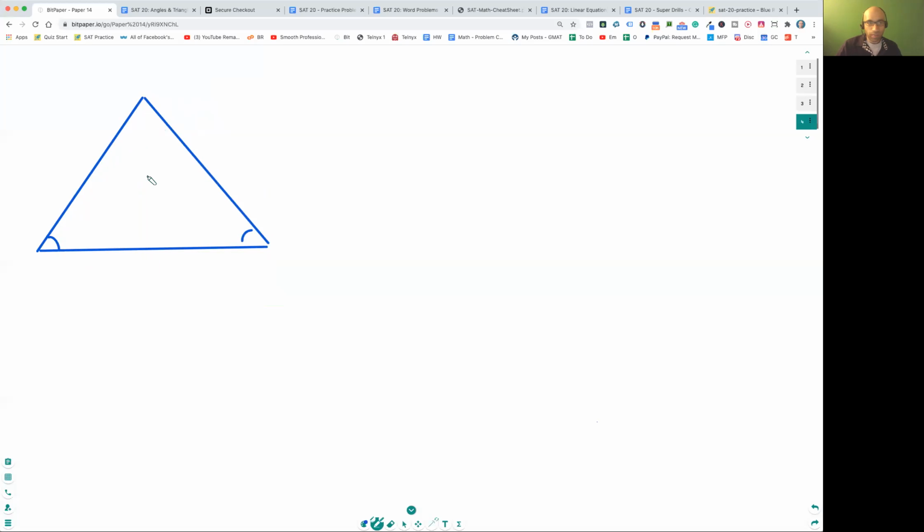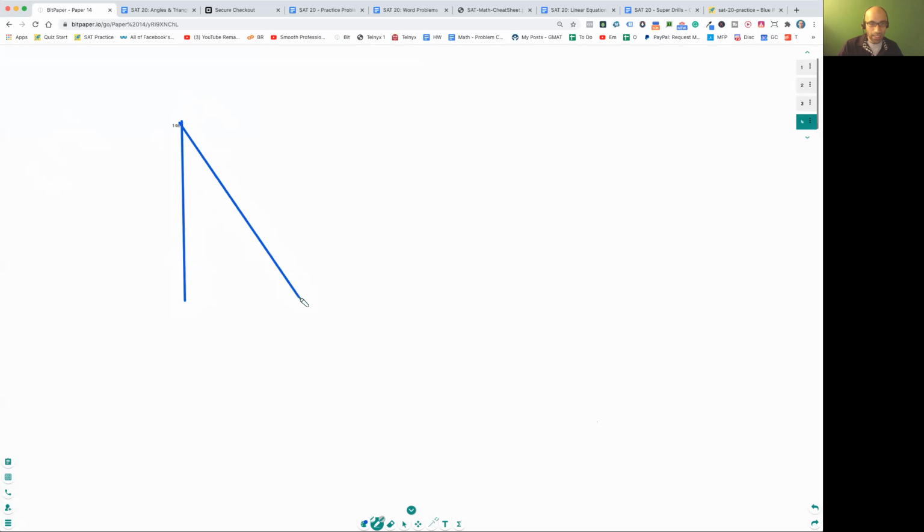Now remember, the specialty of equilateral triangles, folks, is that when you cut it, you get a 30, 60, 90. Which means if this is 60, this is 60, right? Clearly, if you cut it, this is 90, then this is 30 over here, and this is 30, right? So this becomes a 30, 60, 90, you just cut it in half, okay? Not much is asked about the equilateral triangle. Sometimes it's asked. There are some formulas you will need, but the most important thing in an equilateral triangle, if you cut it in half, it becomes a 30, 60, 90. Okay, and we're going to talk about the 30, 60, 90 right now.